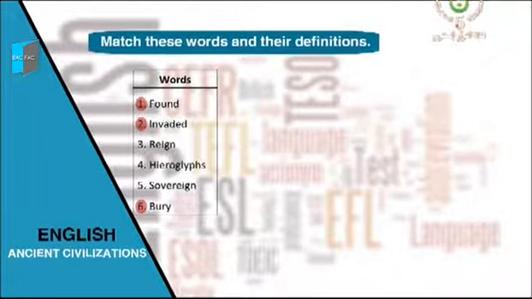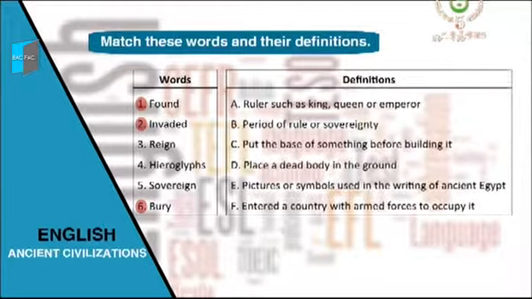Now let's move to the definitions. We're going to read them and find which definitions start with verbs. Ruler, such as king, queen, or emperor. Period of rule or sovereignty. Put the base of something before building it. Place a dead body in the ground. Pictures or symbols used in the writing of ancient Egypt. Enter the country with armed forces to occupy it.